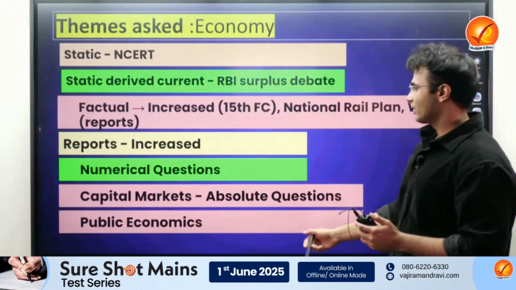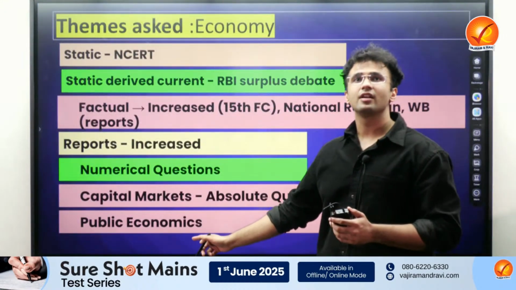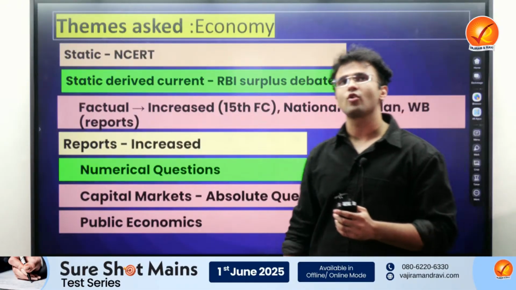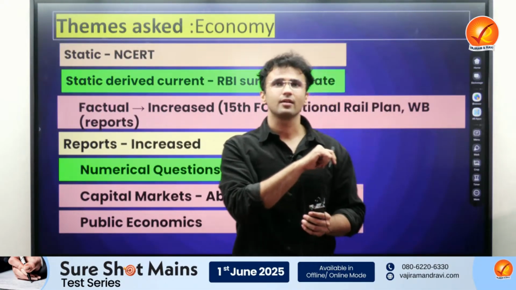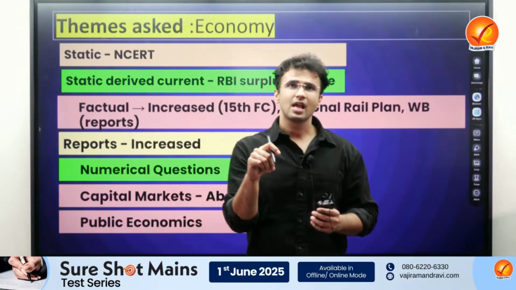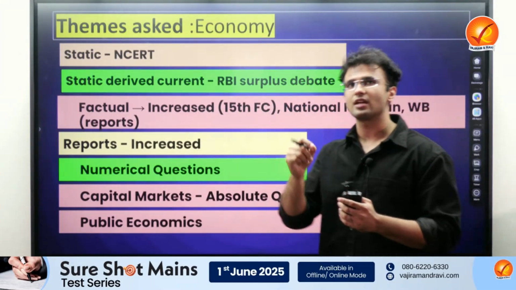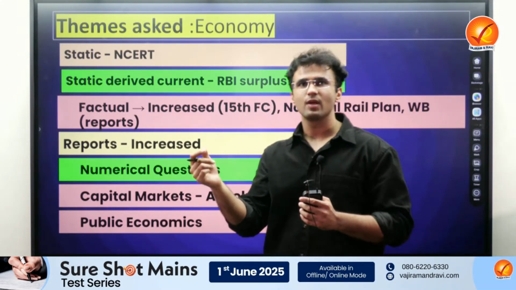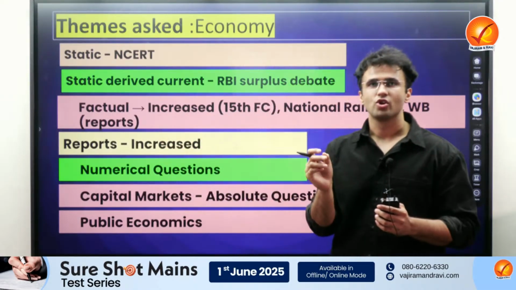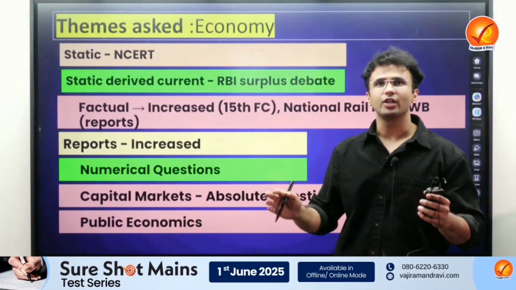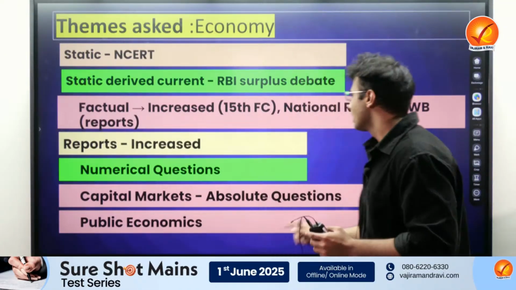Then we have public economics with a greater weightage over here, and eventually the infrastructure questions in terms of the national rail plan were increased, and we see that there is quite an interlinkage between the themes being asked in your mains paper and your prelims paper. So it is very important you do not classify them differently, but try to study them holistically, right?